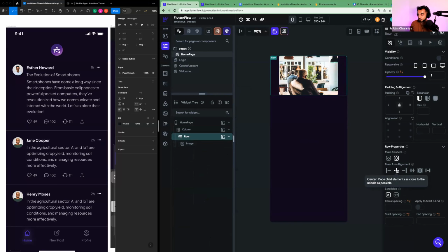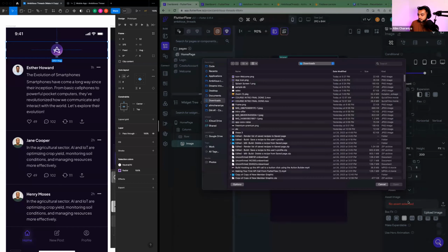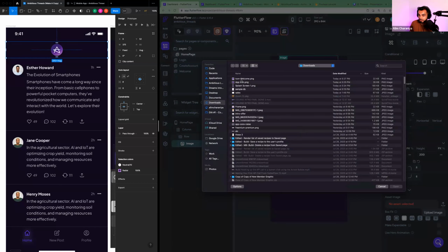And I'm going to align the row main axis to the middle by tapping on the middle icon here. And then what we got to do is upload this icon. And I've already provided you guys that icon. It's in the assets kit. So click on the image, scroll down, change the image type from network to asset, upload, and change this to icon welcome, which is the transparent version.